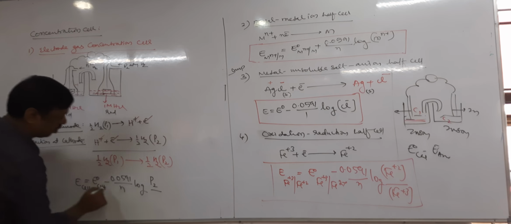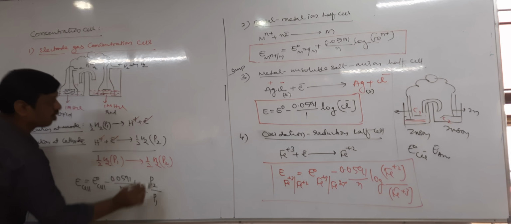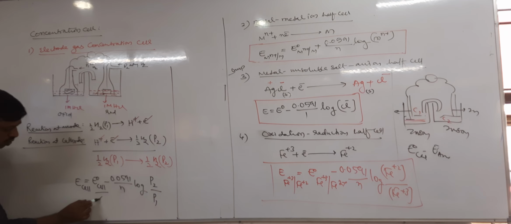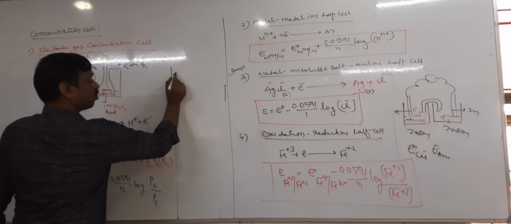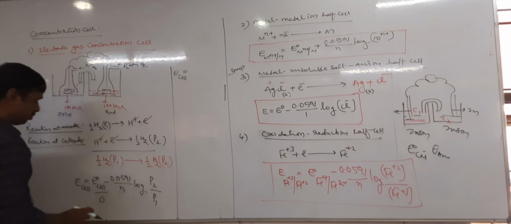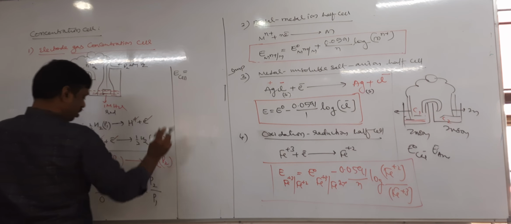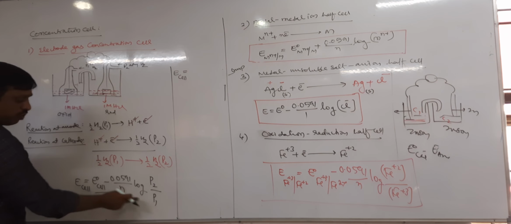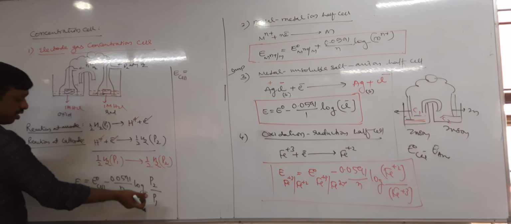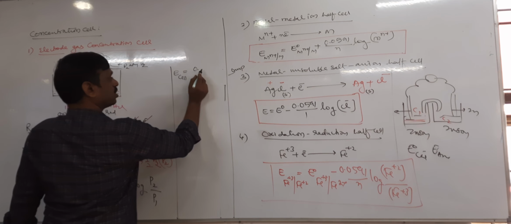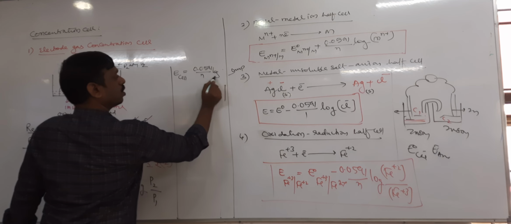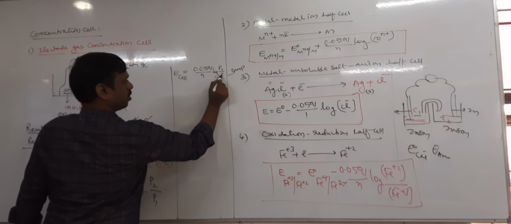P2 for product, P1 for reactant. But here E naught cell is 0. Therefore E cell equals minus 0.0591 by n log P2 by P1, and transferring P1 from denominator to numerator it becomes plus 0.0591 by n log P1 by P2.